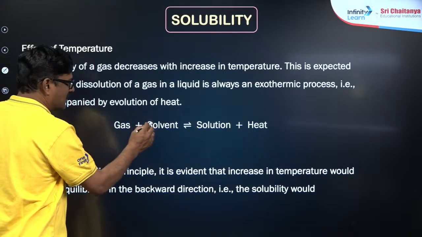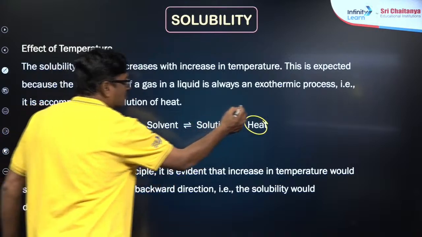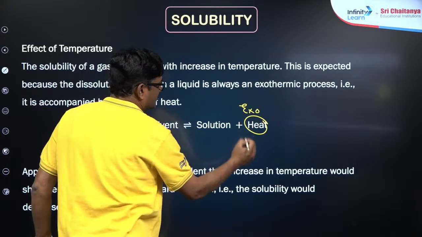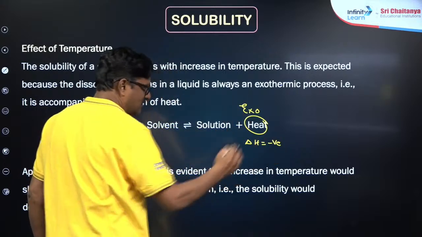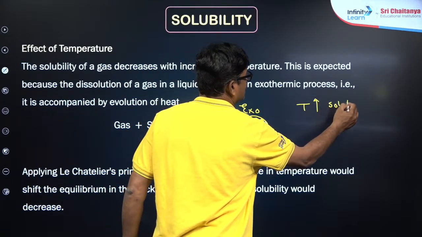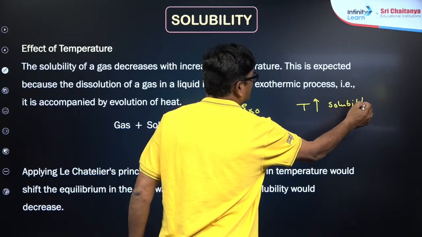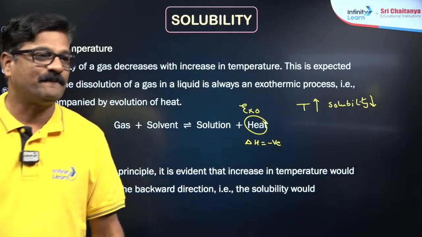So gas and solvent give rise to solution, and this is an exothermic process. Delta H is equal to negative. As a result of this, as temperature increases, solubility decreases. According to Le Chatelier's principle, solubility decreases. Got it? Fine.